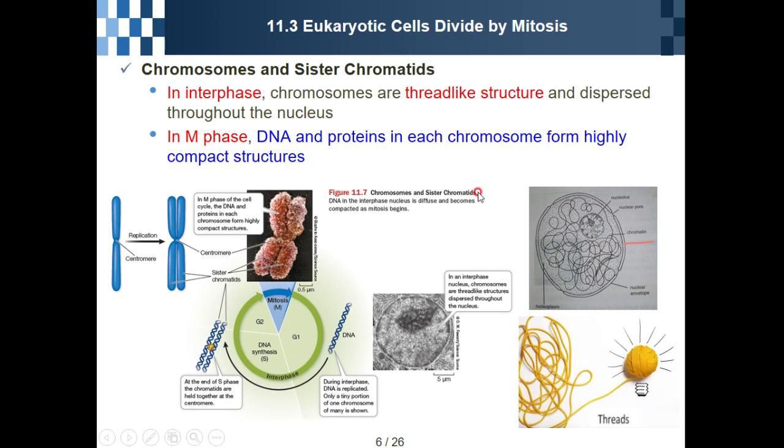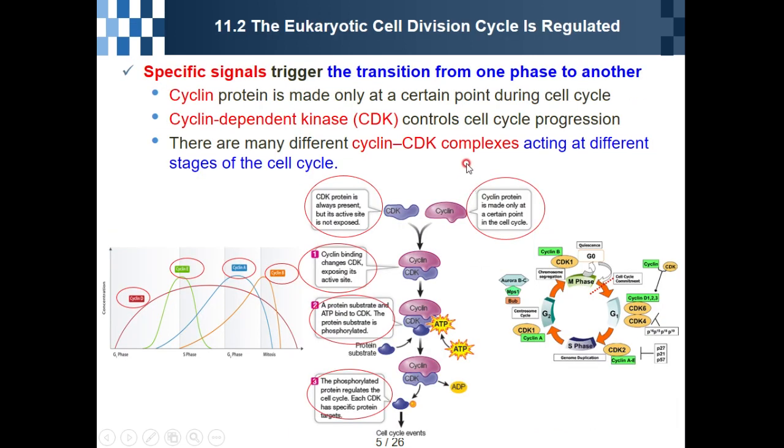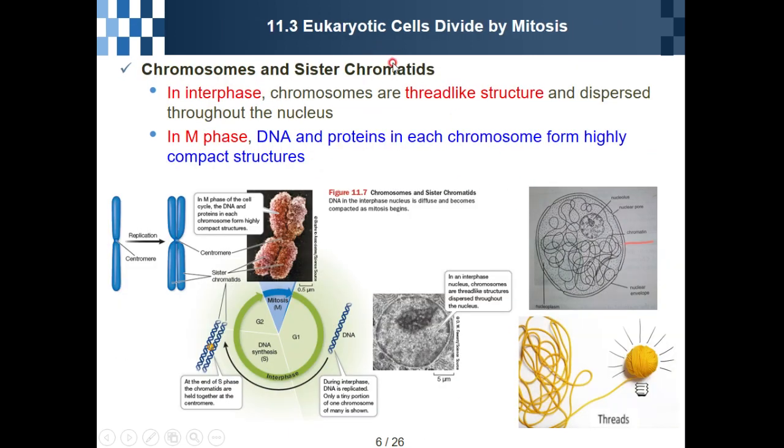Okay. So in this slide, we will learn the third subject, eukaryotic cells divide by mitosis. Okay, so we learned mitosis. Previously, we learned mitosis. So this is mitosis. Okay, so first of all, we will learn the chromosome and sister chromatid.